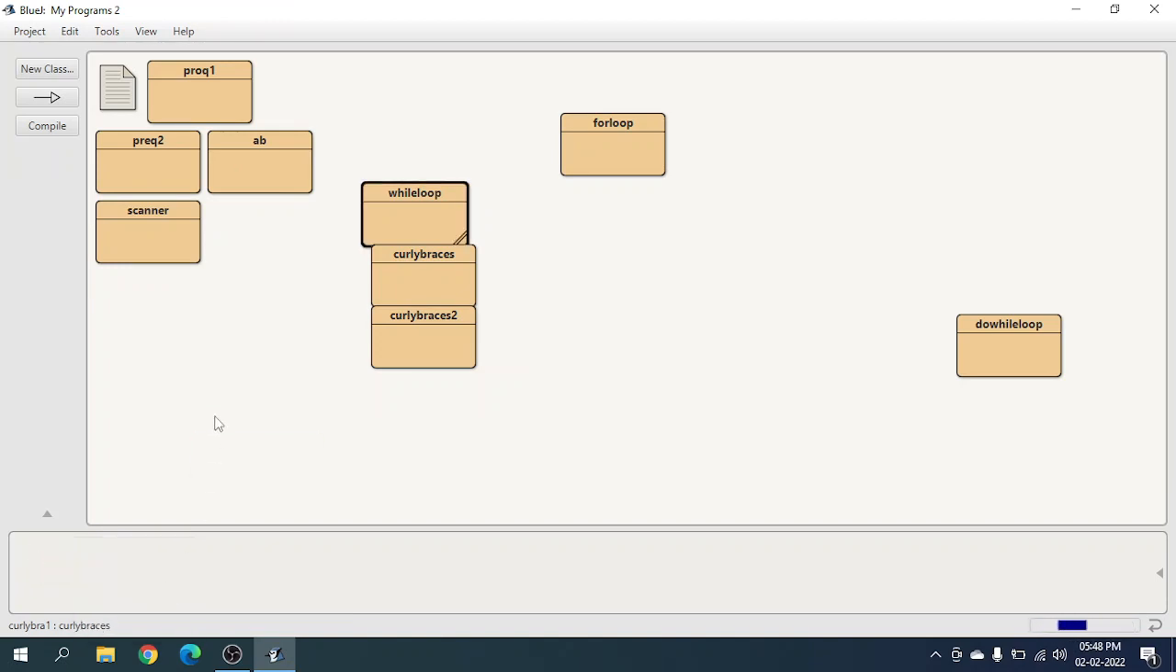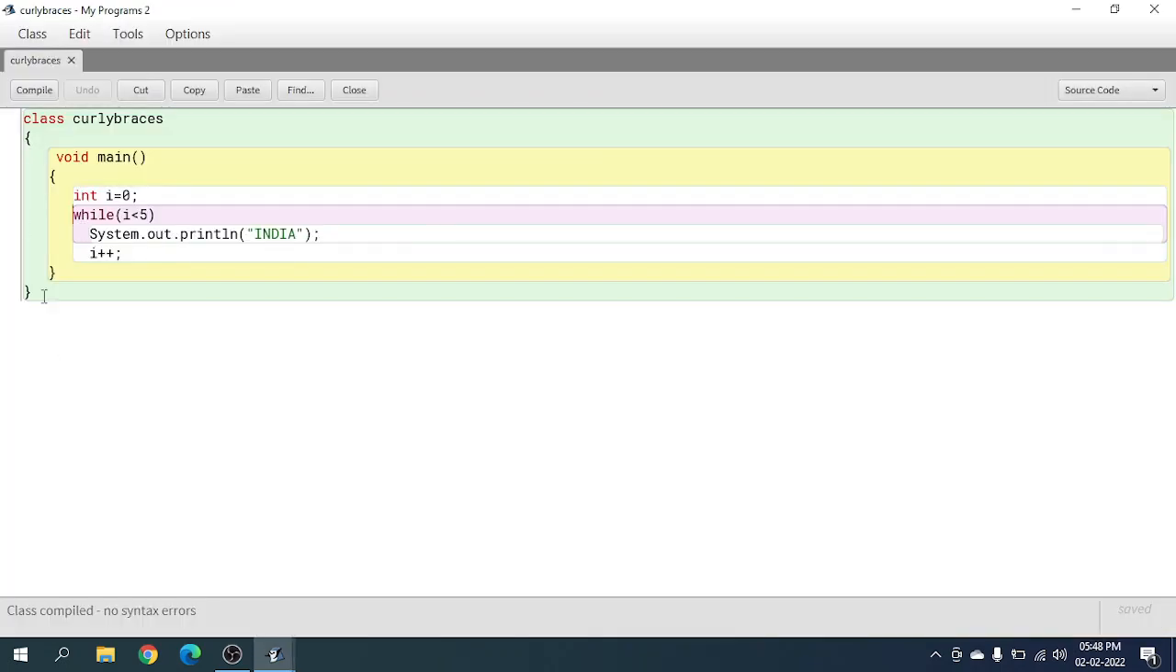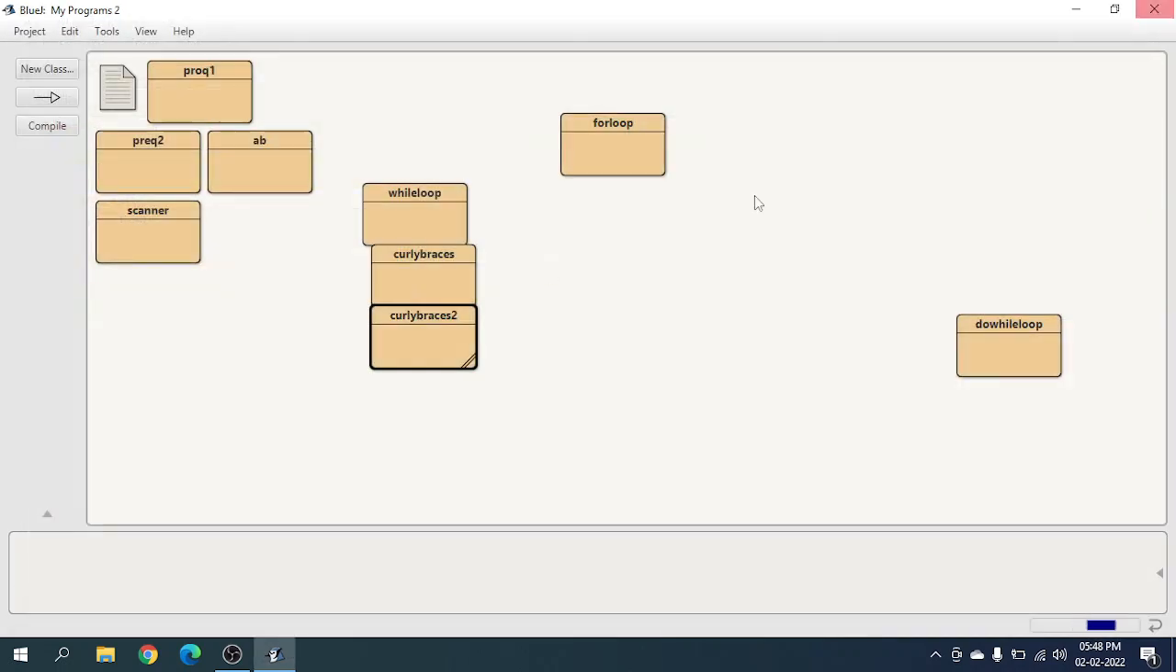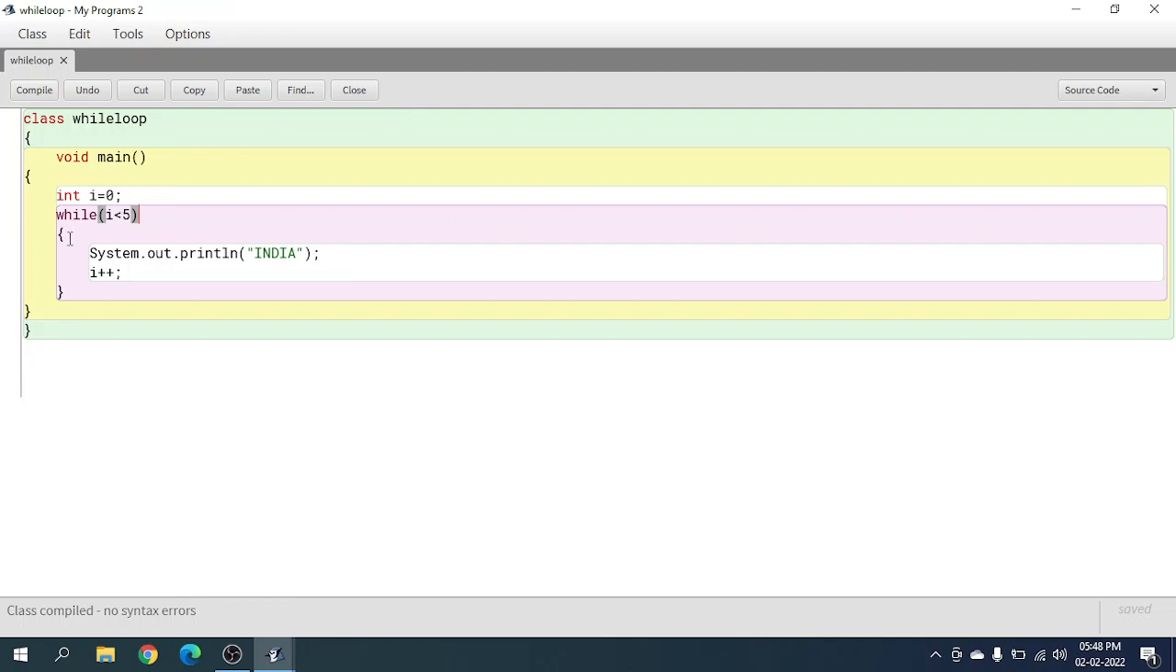Let's remove this one. So yeah, that's all of the programs. Not putting brackets is the same as the other case, where we put the brackets but don't put I plus plus. Both will give the same result. Only when we put both I plus plus and the brackets will it execute this program and change the value.